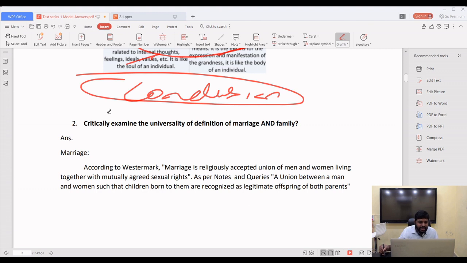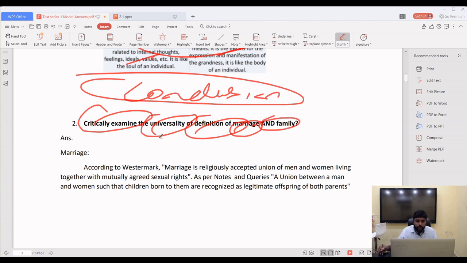Next, critically examine the universality and definition of marriage and family. So two questions I embedded into it. Usually in examination, we can see universality and definition of marriage, universality and definition of family. So it's a 20 marker. So I gave you criticize, critically examine.